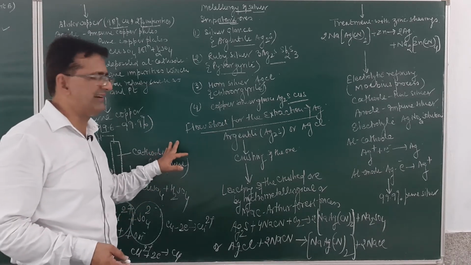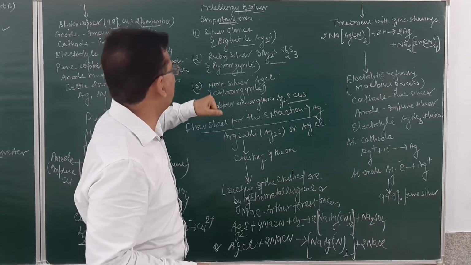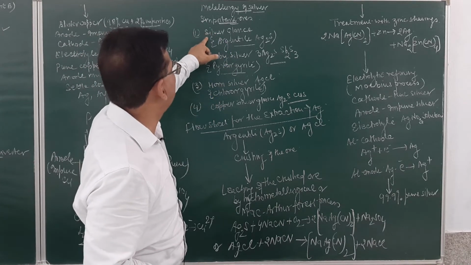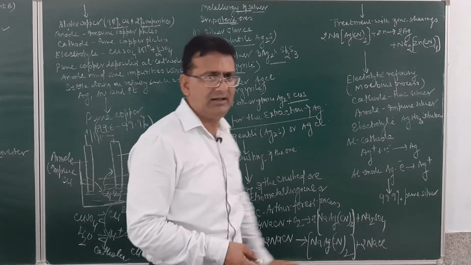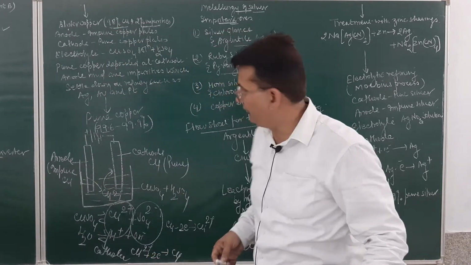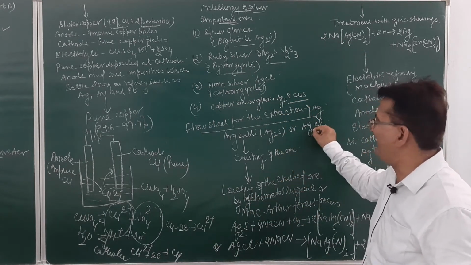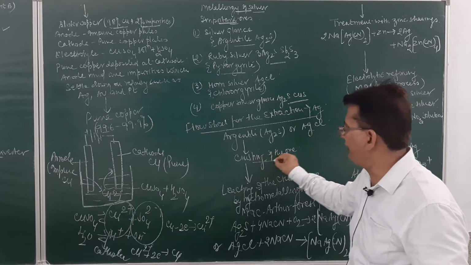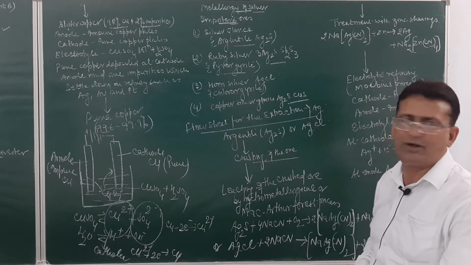Now, how do we extract silver? We will try to extract silver from silver glance, Ag2S. We may also use horn silver, which is AgCl. Now, the flow sheet for the extraction: we will take the argentite ore, which is Ag2S or AgCl. The ore is to be crushed first of all. So the first step will be the crushing of the ore.